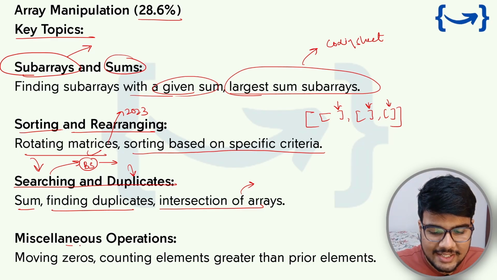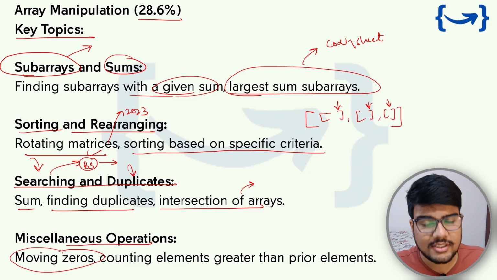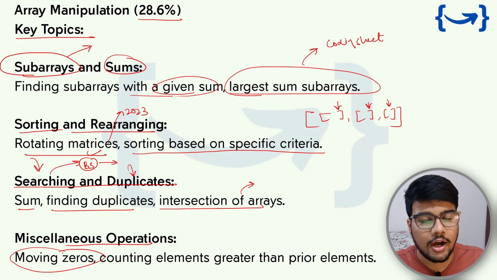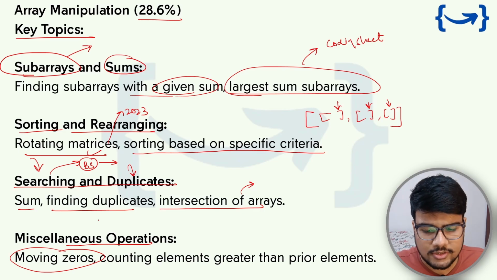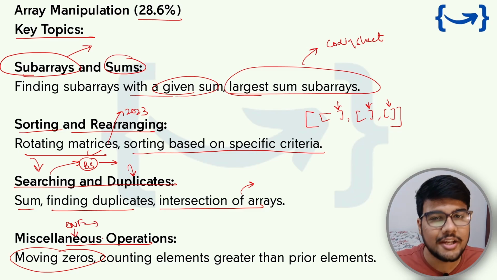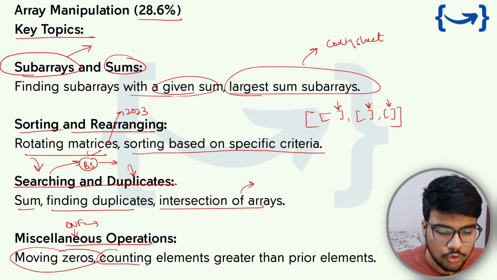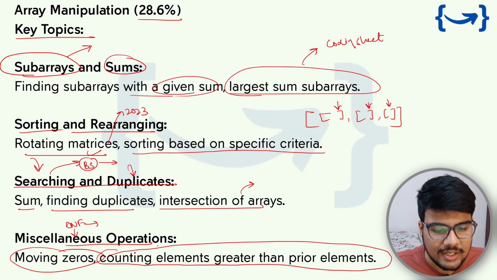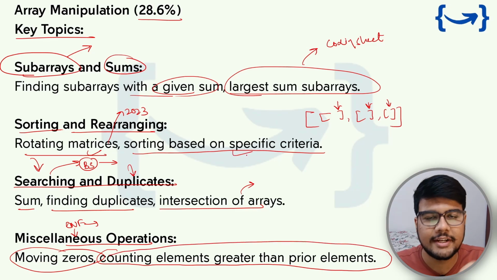Okay, so miscellaneous and operations. Moving zeros is not typically asked in NQT. Most of the time, Dutch national flag based pattern questions are asked, but it is also asked in interviews as well. Then counting elements greater than the prior element, and similar questions based on some specific criteria of sorting.